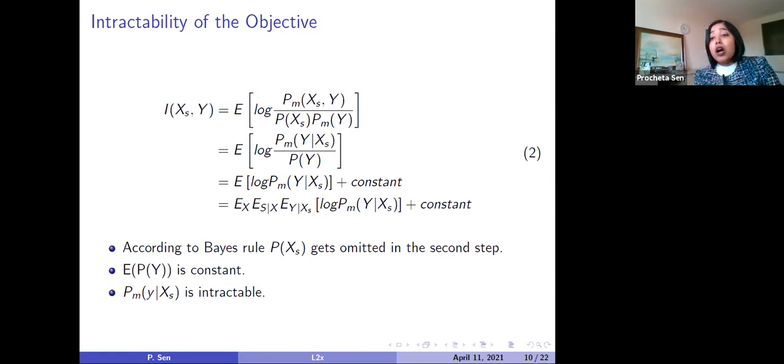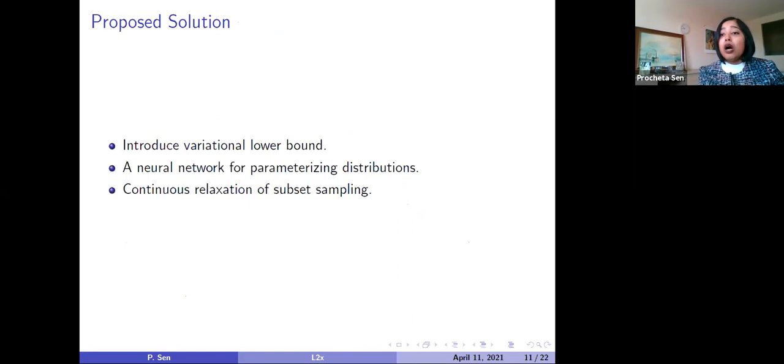Now, as we know that in L2X we are eventually interested in x's, which is the k-dimensional subset vector of the original feature vector. So that's why the expectation of log probability of y is a constant over here. So we can write it as shown in the third line of the expansion, the expectation of log probability of y given x's plus a constant. This is how we can expand the original mutual information objective function that I showed in my earlier slide.